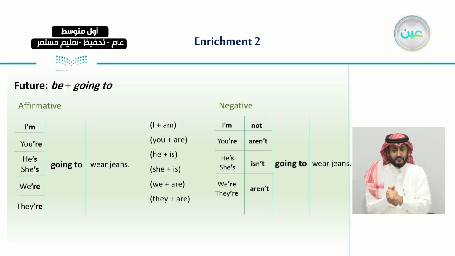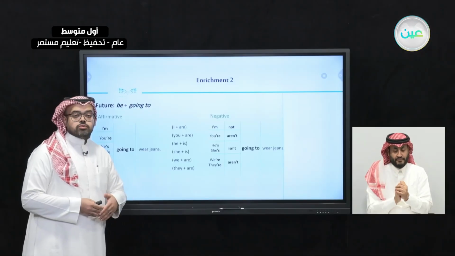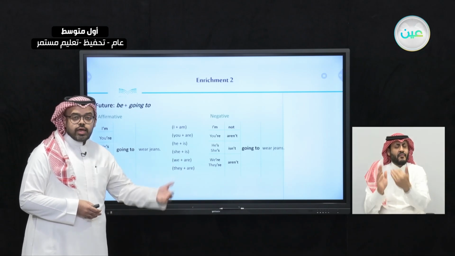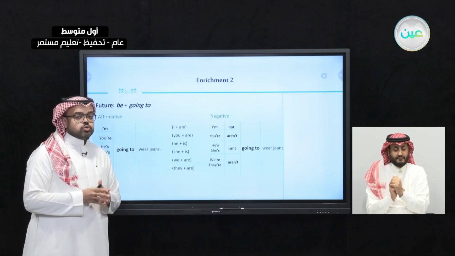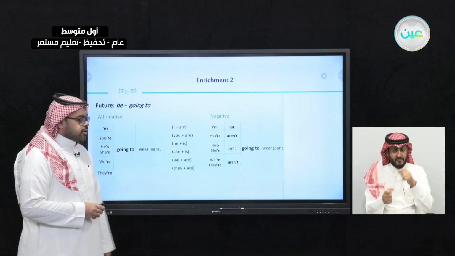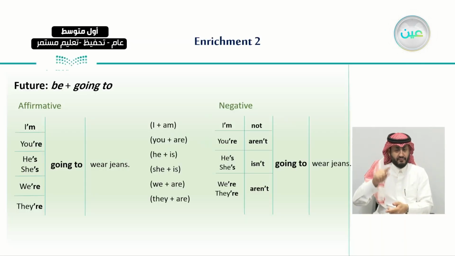And after this, we went straight to the grammar where we learned the future be plus going to. And in this grammar rule, we learned how we can talk about plans that will happen in the future. And we said that we should use going to plus a verb, as you can see here. So no matter what the subject pronoun is, we use after it going to as a future word, or the word that indicates that this will happen in the future. And after this, we use a base verb.